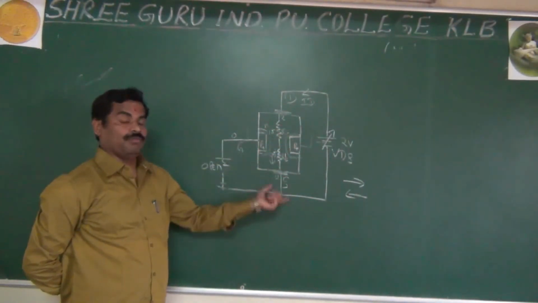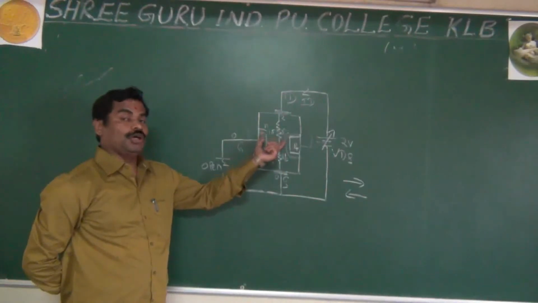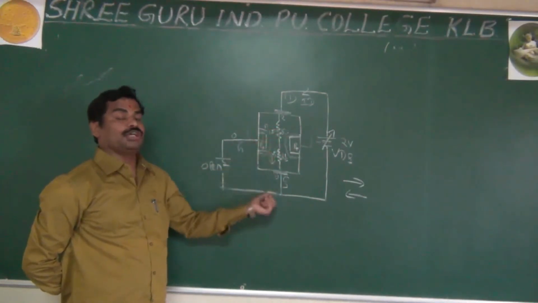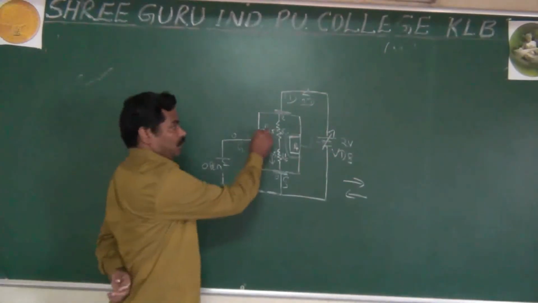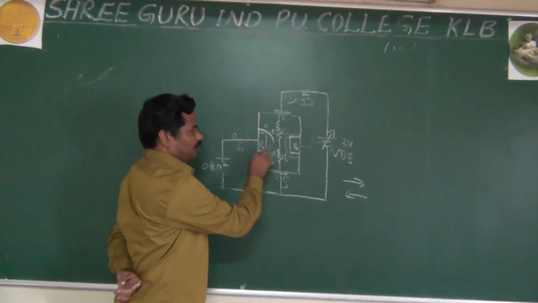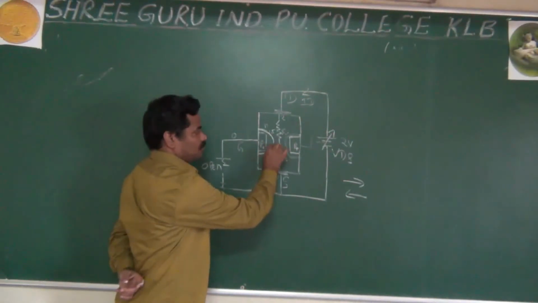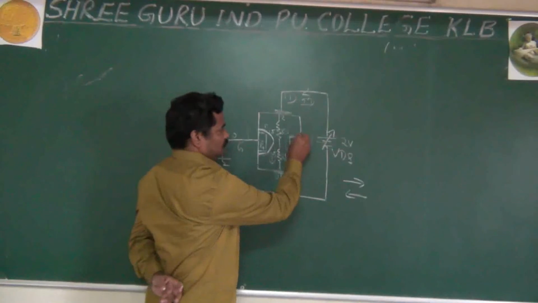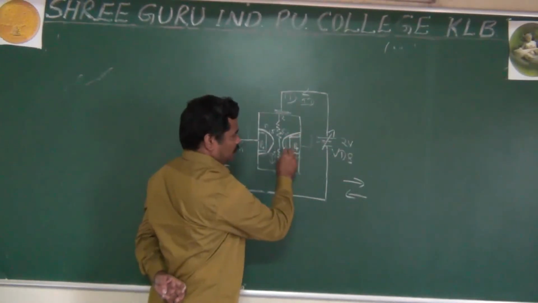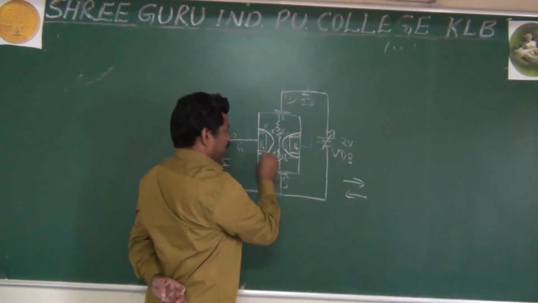Because the depletion layer is not increasing uniformly, as you are not getting a uniform voltage drop across here, it takes a wedge shape. Here you have very less, like that. Here you have the more depletion layer, and here you have the very less depletion layer.